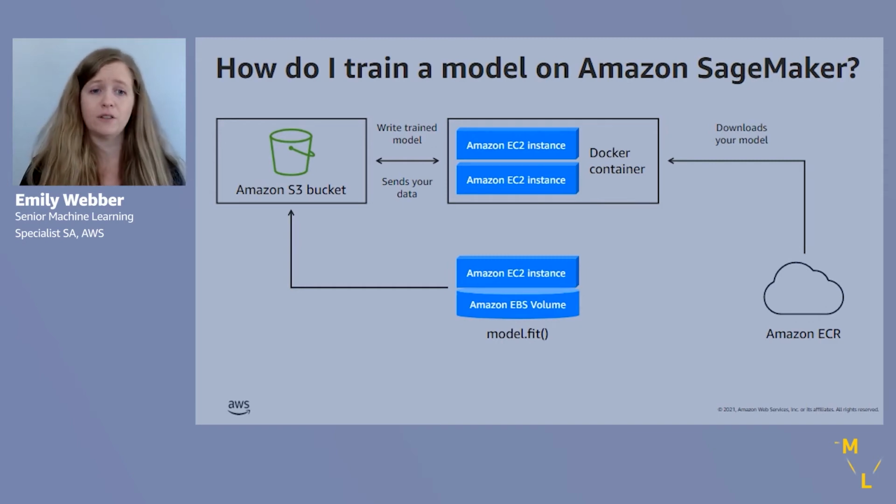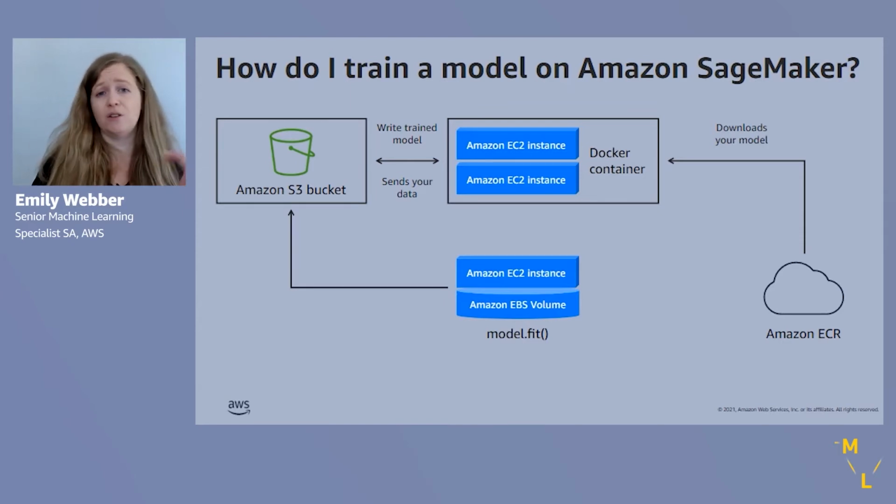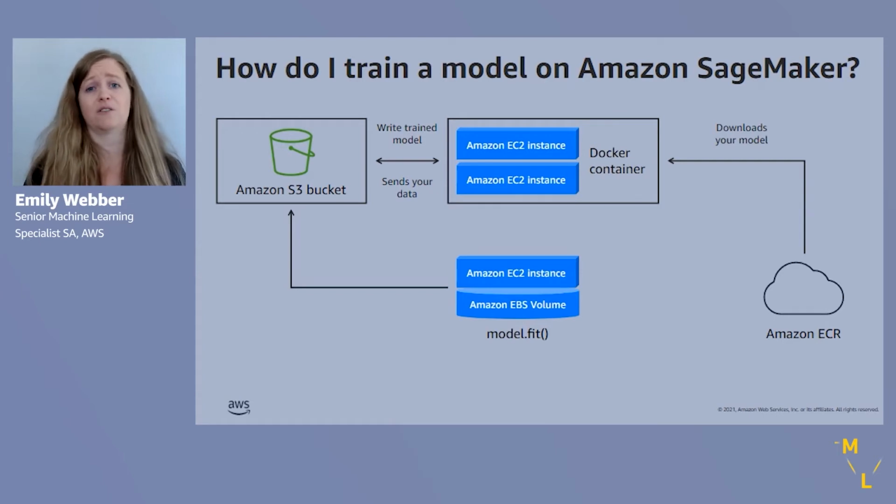When you call model.fit, a couple things will happen. First, we need to make sure your data is in an S3 bucket, right? We need to actually upload that CSV file to your S3 bucket. You can do that through the browser. You can just click upload, just do that straight through the console, or you can port that in from your corporate data center, right? You can set up Direct Connect. You can set up all sorts of really nice ways to hydrate what we call your data lake. So in any case, you need your data sitting in an S3 bucket by and large.